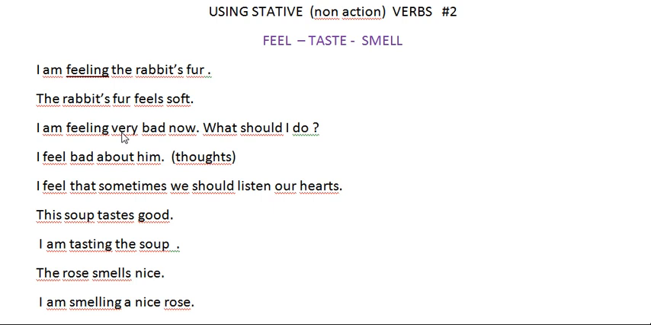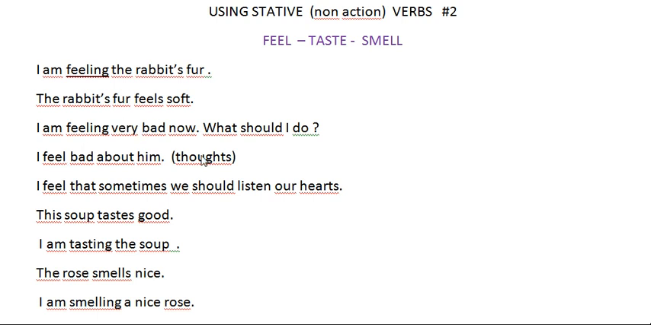So here you can see that somebody is feeling very bad. That's why we say this is an action verb. What should I do? We put ing. But the next sentence, I feel bad about him. We don't say I am feeling bad about him. Why are we saying it like this? Because here there is no action. It's a stative verb. There is no action here.